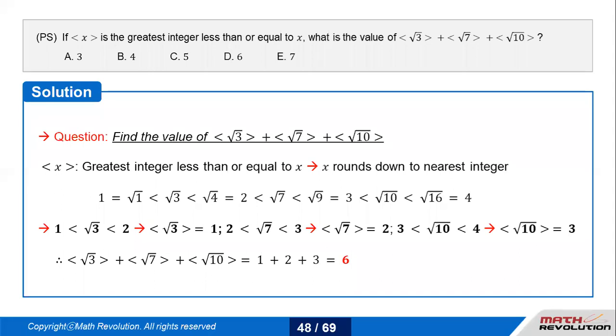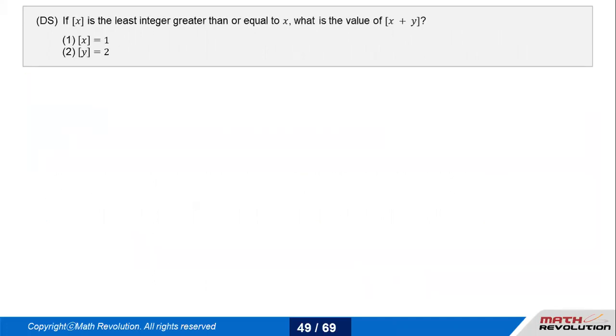Square root of 10 would be 3 point something, because it's more than 9, and the square root of 9 is 3. So it should be 3. If I know the values, it's okay. What if I don't know the values? Then you should understand how to range it, where square root 3 lies. Just go to the perfect squares and try settling this value in the middle of those, and your job would be done. So the answer for this question was 6.